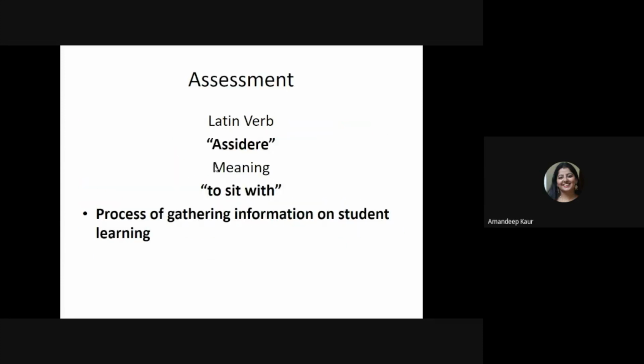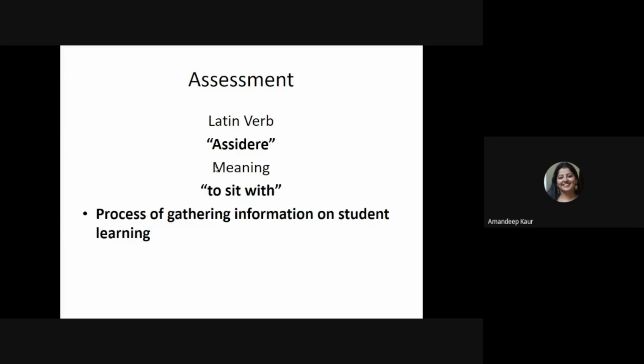In the last session, you might have become aware of this particular term, assessment. Assessment is a Latin verb. The meaning of this word is to sit with. So why do we assess our students? The basic purpose of assessment is the process of gathering information on student learning. In a technical education system, we have two different types of evaluation: continuous assessment, or we can say internal assessment of our students, and then summative evaluation of our students.